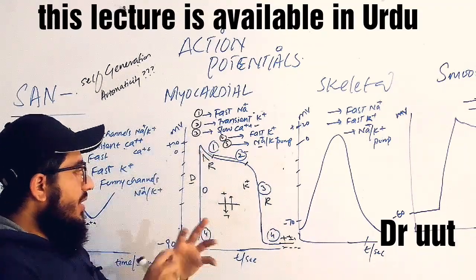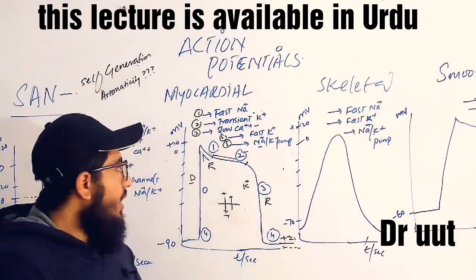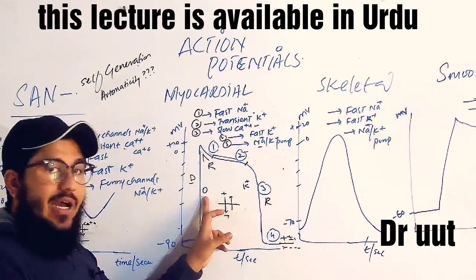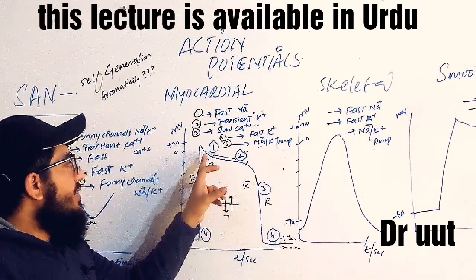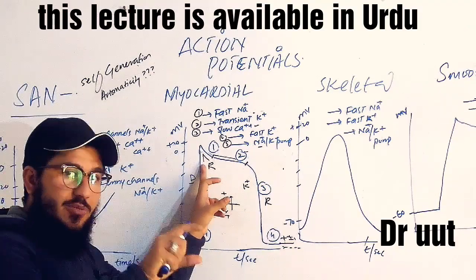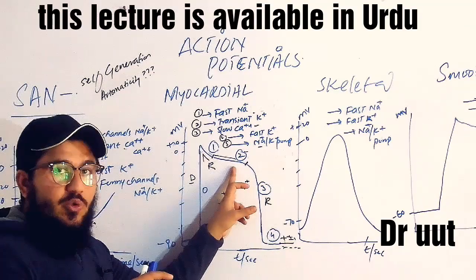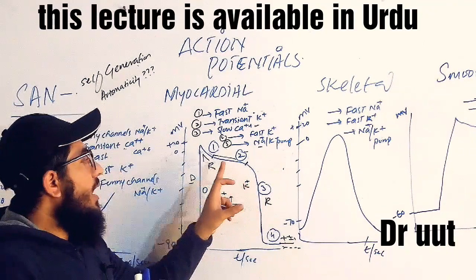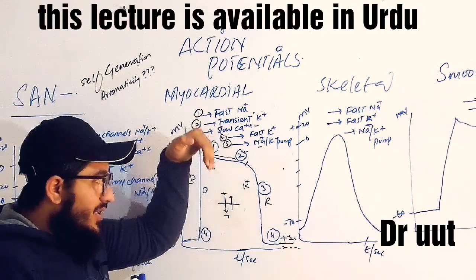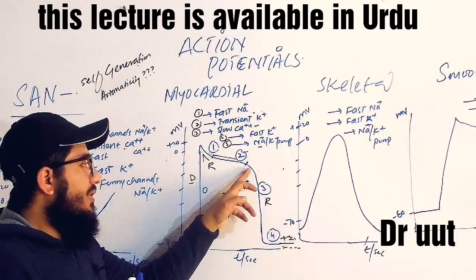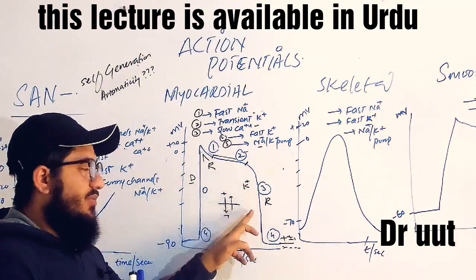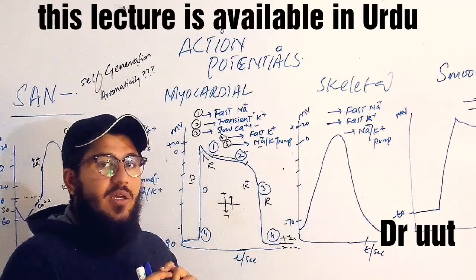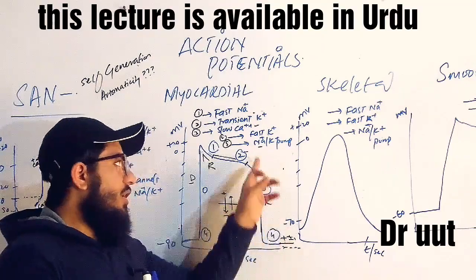Bringing the lecture into a concise and comprehensive way: phase 0 is depolarization due to sodium channels, and transient repolarization is due to the transient potassium channels. The plateau phase is due to the slow calcium channels along with the potassium channels. The steep downshoot, or repolarization, is due to the fast potassium channels. And again, the resting membrane is restored due to the sodium potassium pump.